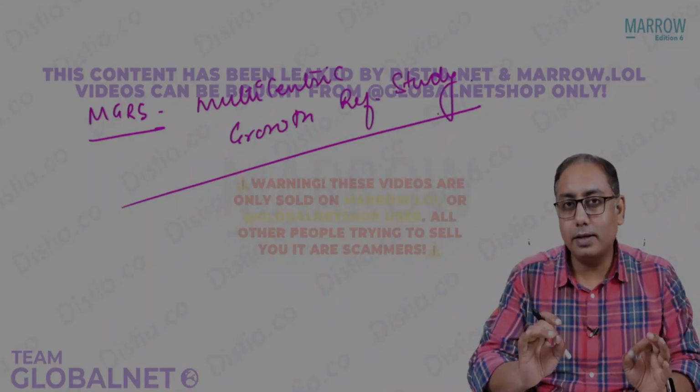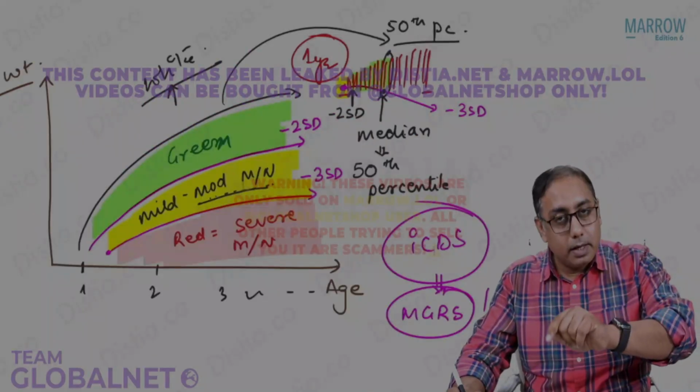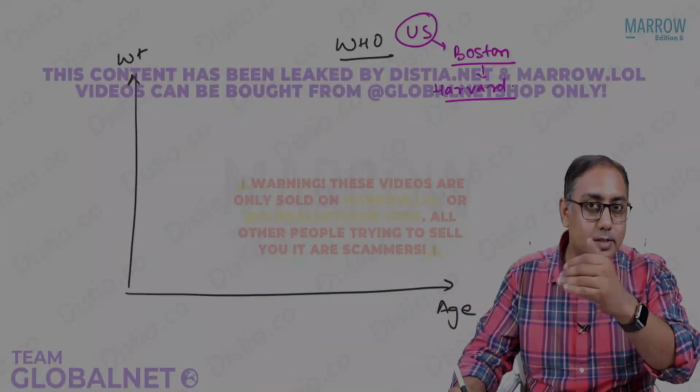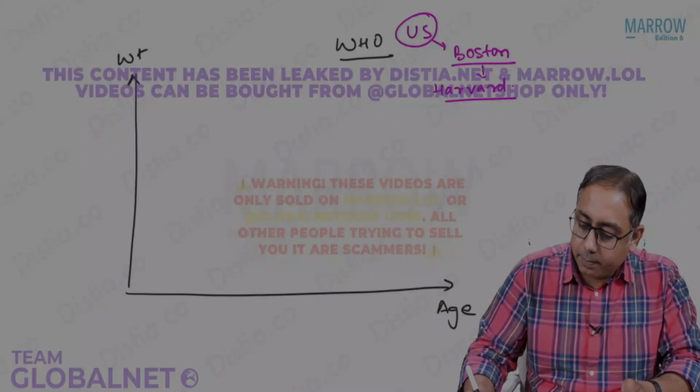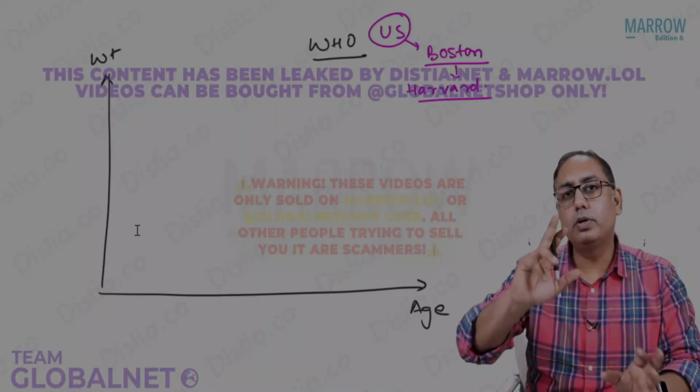So one point is clear here, that the ICDS growth chart is based on the MGRS standards, whereas the WHO standards are Boston standards, also called the Harvard standards. In Boston, at Harvard University, they made only 2 simple curves.